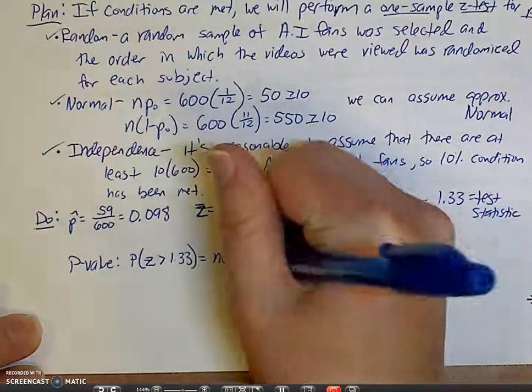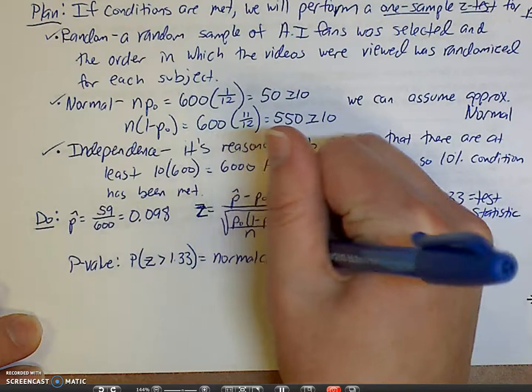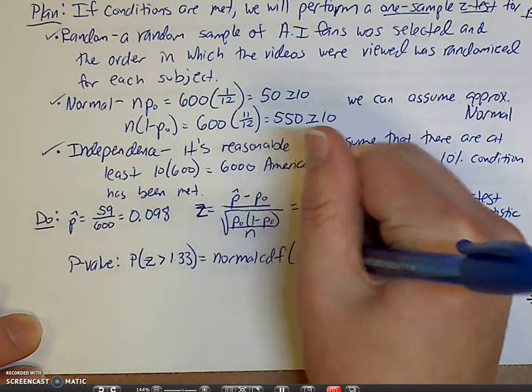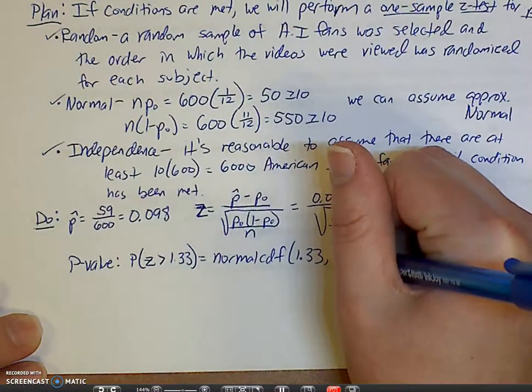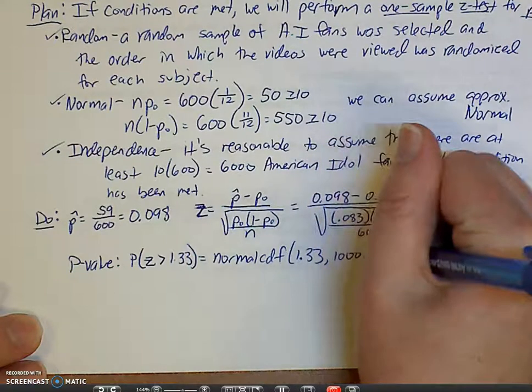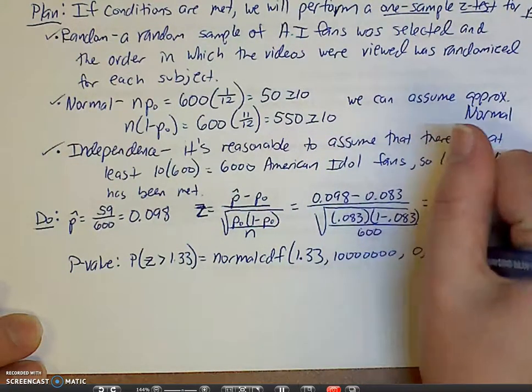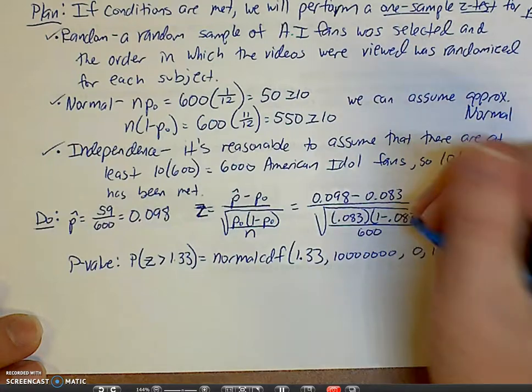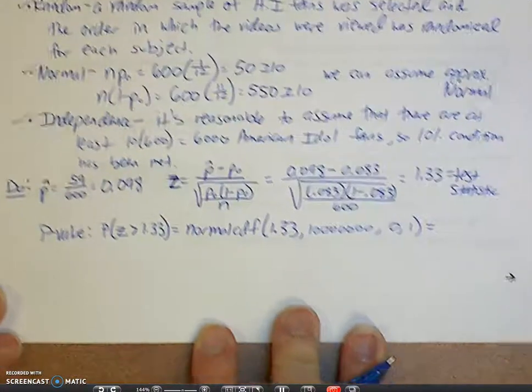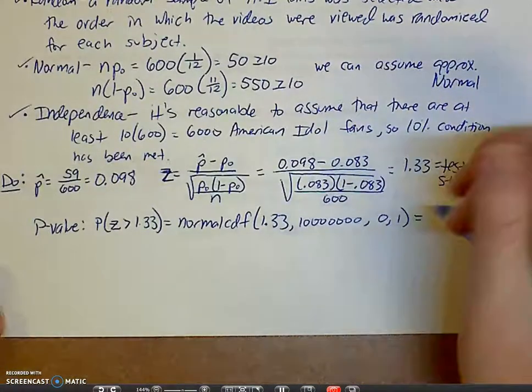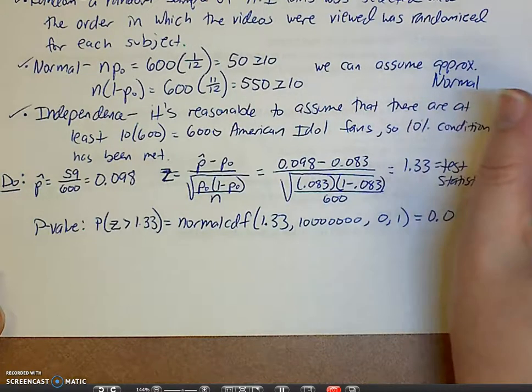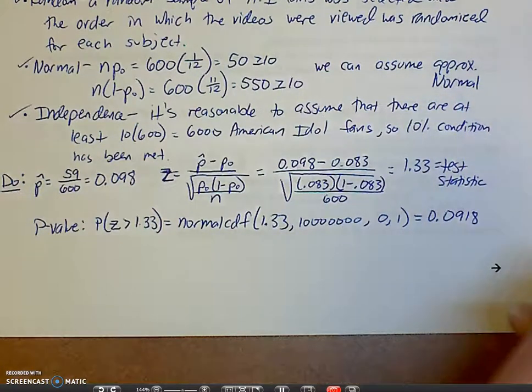So I'm going to use normal CDF. 1.33 is going to be my minimum. Some big number for my maximum. 0 and 1 for my mean and my standard deviation. Plugging that into our calculator, we get a p-value of 0.0918.